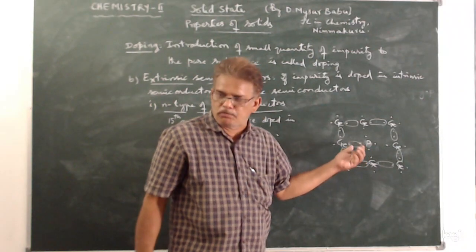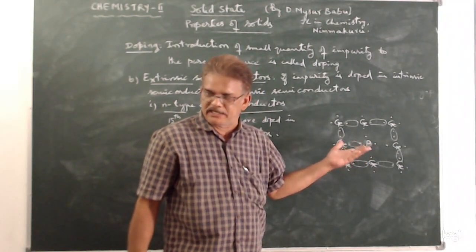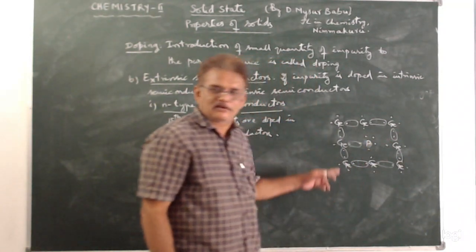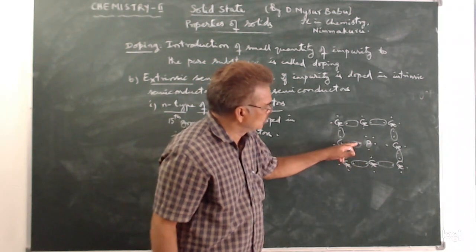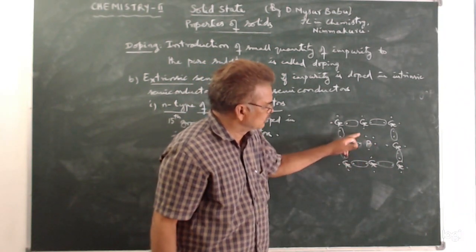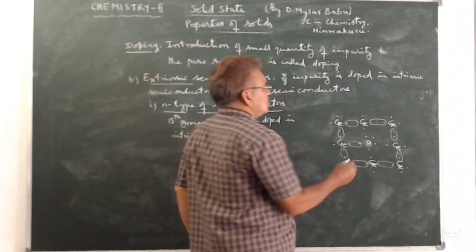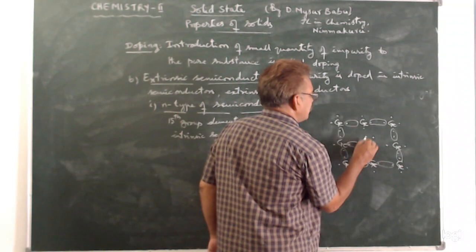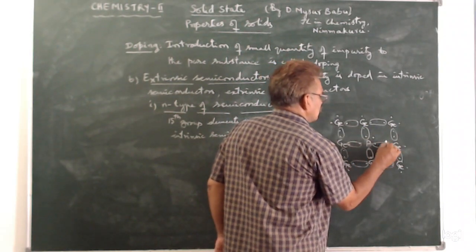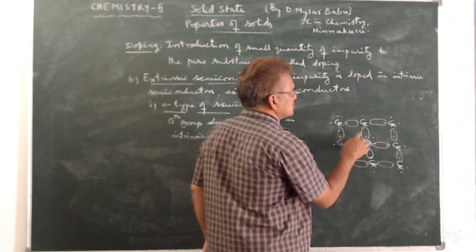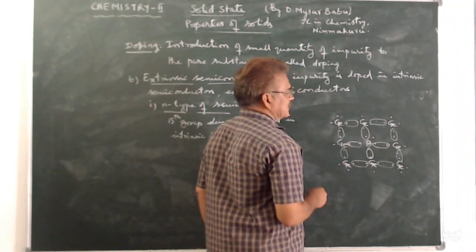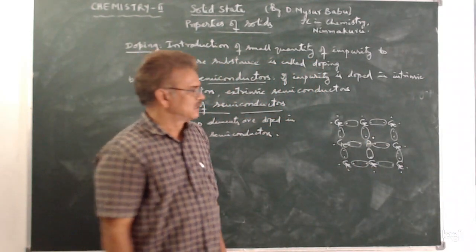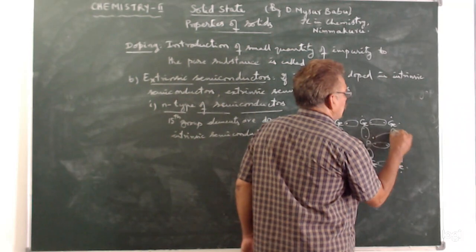So small quantity of 15th group is doped in intrinsic semiconductor germanium. The 15th group atom will have 5 electrons in its outermost orbital. So 1, 2, 3, 4, 5. Phosphorus forms 4 covalent bonds with 4 germanium atoms like this. Here, one more electron is left on phosphorus. So this is electron of a phosphorus.